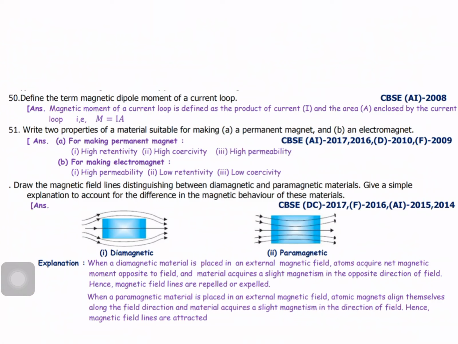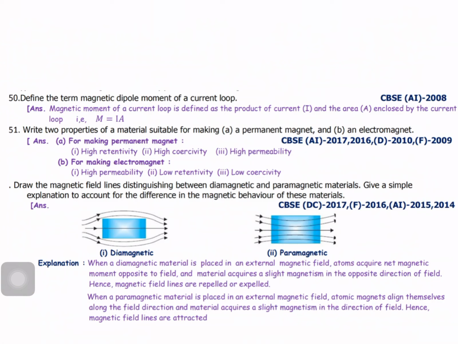Okay, next one: define the term magnetic dipole moment of a current loop. What is the magnetic moment of the current loop? The magnetic moment of the current loop is defined as the product of current and the area enclosed by the current, that is, M equals I into A. Next one: write two properties of material suitable for making a permanent magnet and an electromagnet.